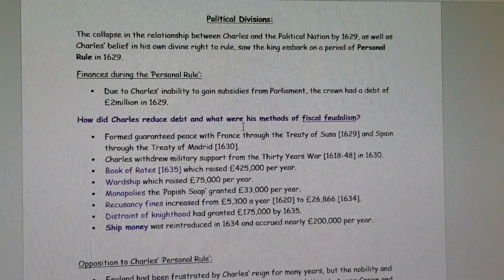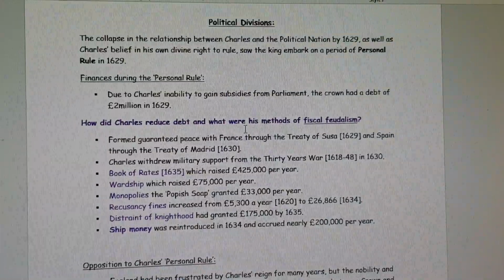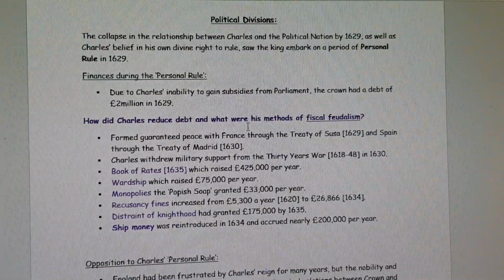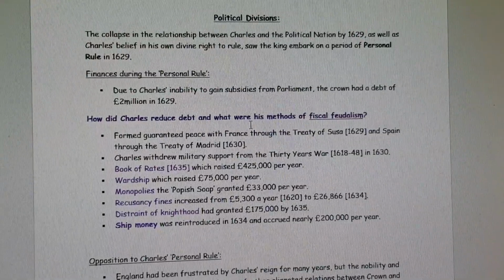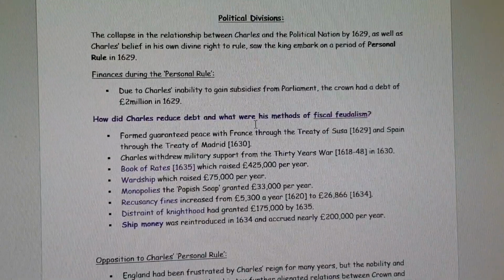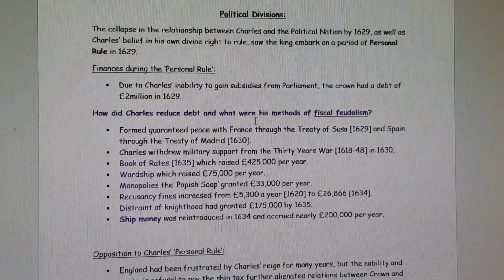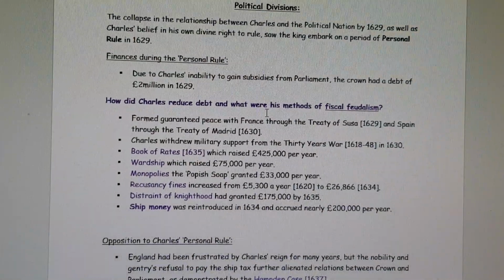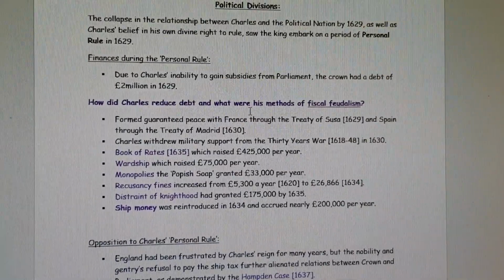And this meant that he was unable to call upon Parliament for finances due to previous tension, and as a result of that he was in a difficult predicament in 1629 with which to raise funds on his own without the advice of Parliament to grant him subsidies. Just a reminder that subsidies were the grants that Parliament gave the Crown, which were legal taxes that they could impose on society, and each subsidy was worth approximately £70,000.